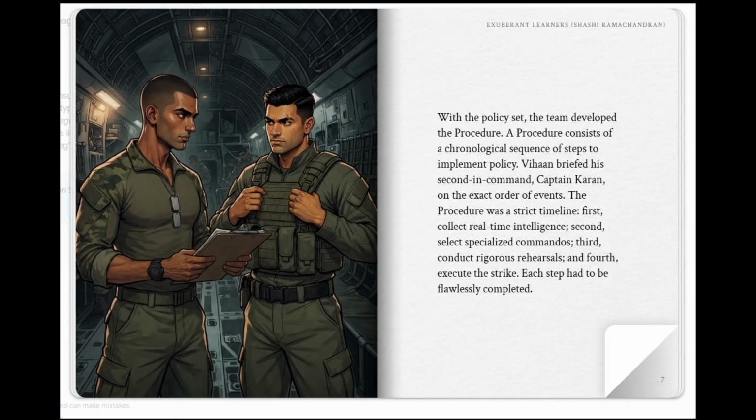With the policy set, the team developed the procedure. A procedure consists of a chronological sequence of steps to implement policy. Vihan briefed his second-in-command, Captain Karan, on the exact order of events. The procedure was a strict timeline. First, collect real-time intelligence. Second, select specialized commandos. Third, conduct rigorous rehearsals. And fourth, execute the strike. Each step had to be flawlessly completed.